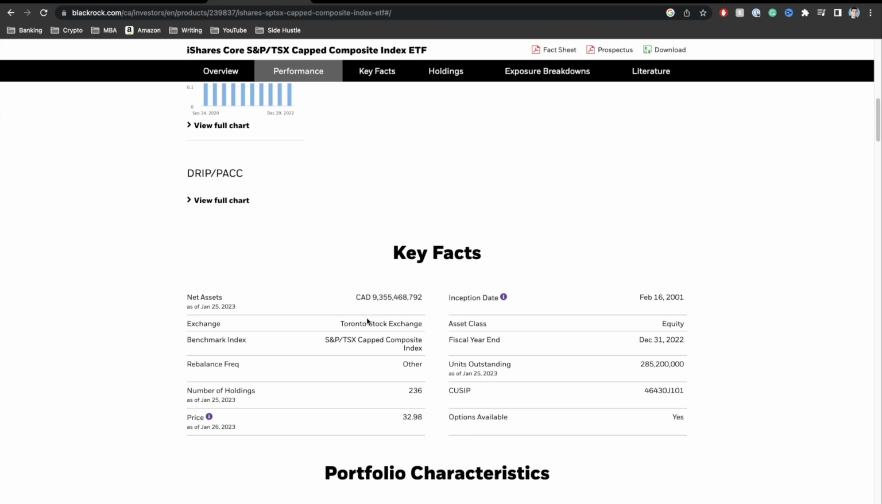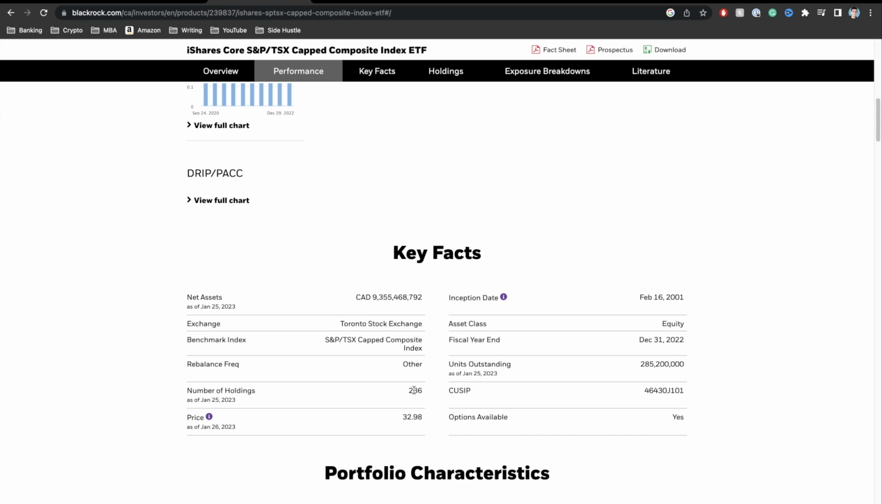It's traded on the stock exchange in Toronto. And we can see the number of holdings right here are 236. If you recall our first two funds, which were at about 75 and 49 holdings respectively, over here we have 236 holdings. Okay, so you're really getting exposure to a lot of companies in this fund. So this is probably, in my opinion, the most diverse fund.